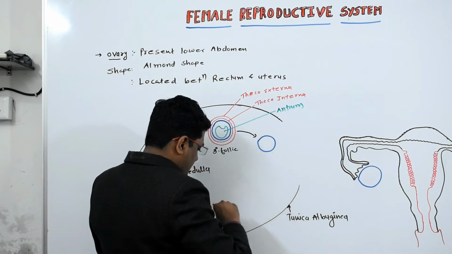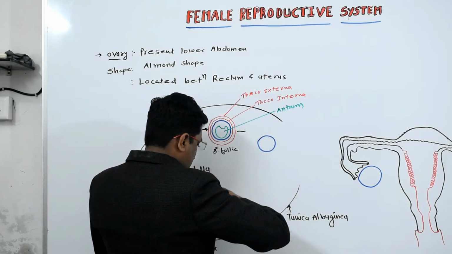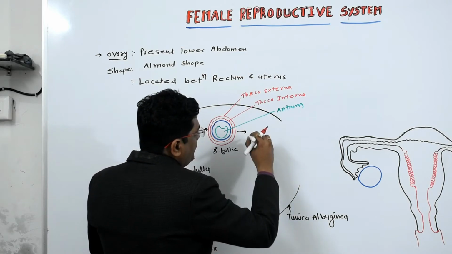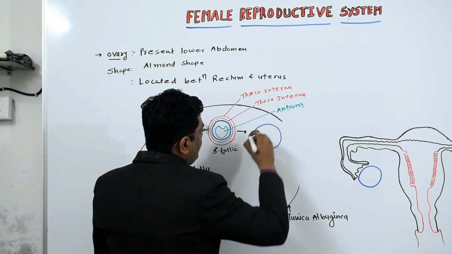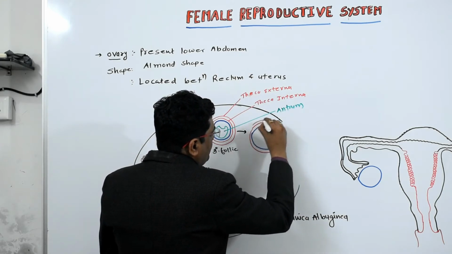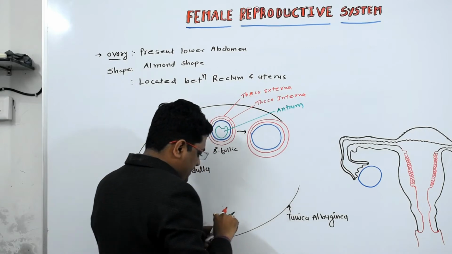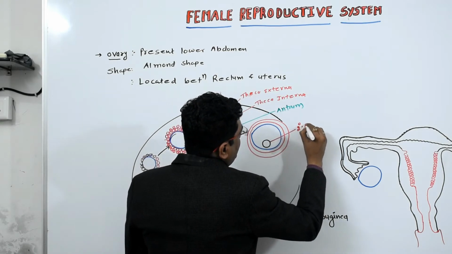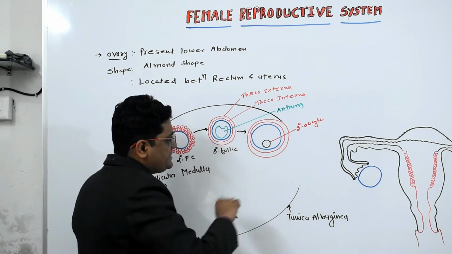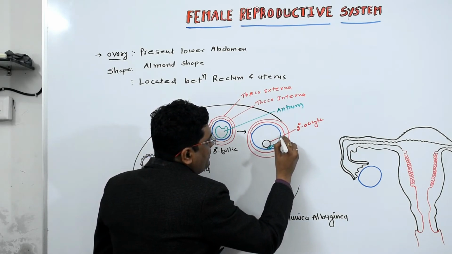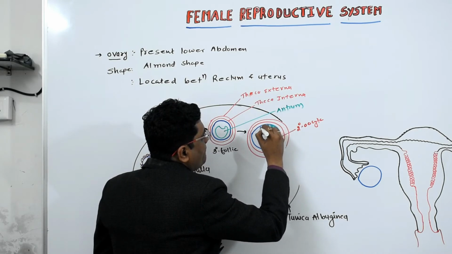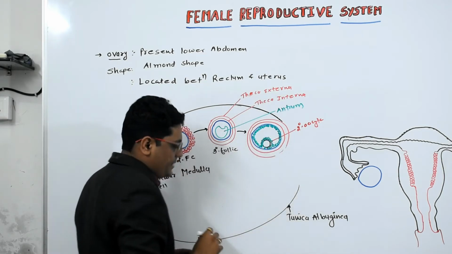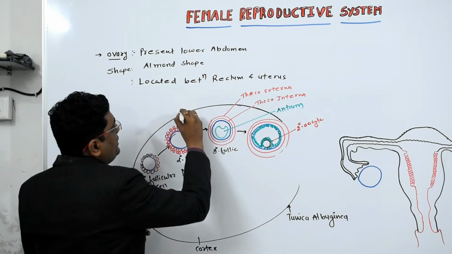In the Graafian follicle there is theca externa, theca interna, and inside it possesses the secondary oocyte, surrounded by the granulosa cells.